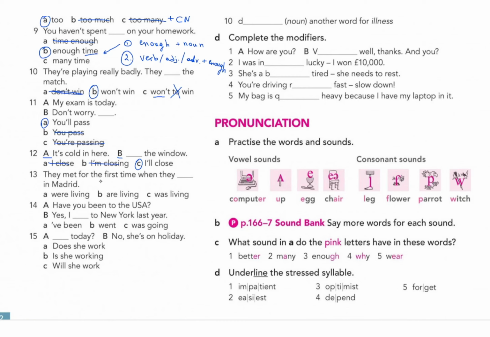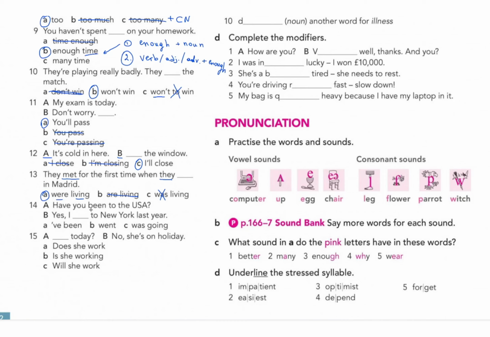13, they met for the first time. So met is the past simple. For the first time when they were in Madrid. So are leaving, I can't accept that because they met is past simple. So are leaving is present continuous, so it doesn't work. And they here is plural. Because of the plural, I can't say was, because was we use for singular subjects. So that means I'm going to have only A as the correct answer. And as you can see here, they were living, past continuous. After they we use were, that's correct. So that makes A the correct answer.